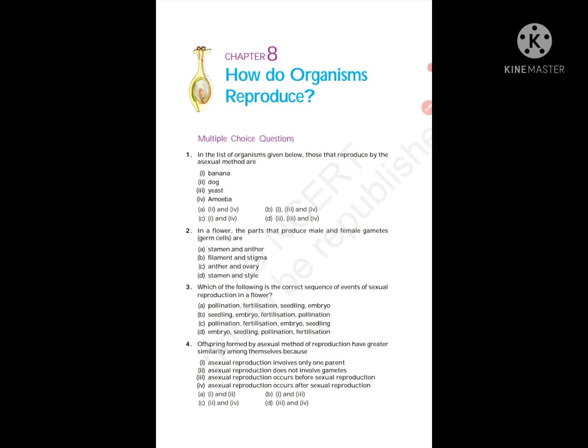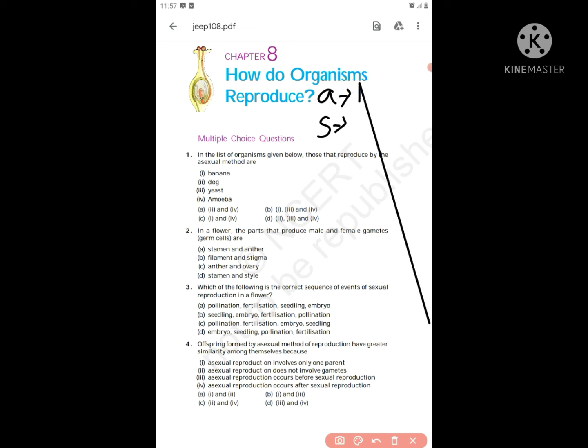First question: in the list of organisms given below, those that reproduce by asexual method are. First of all, what is the basic difference between asexual and sexual methods? Very basic is, in asexual there is only one sex involvement, and in sexual there are two sexes involved for reproduction. What are those two sexes? Male and female.